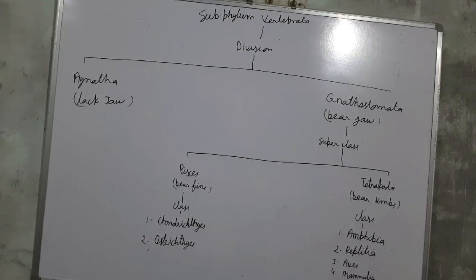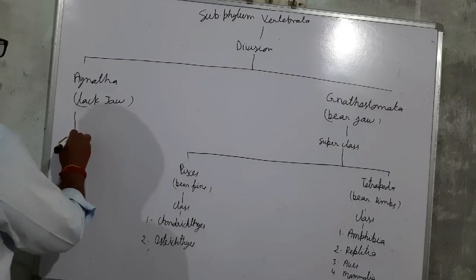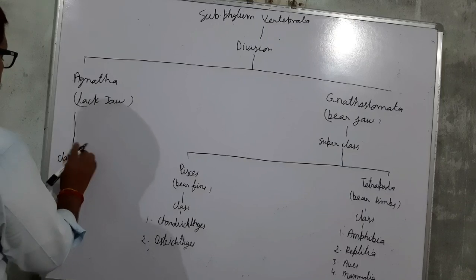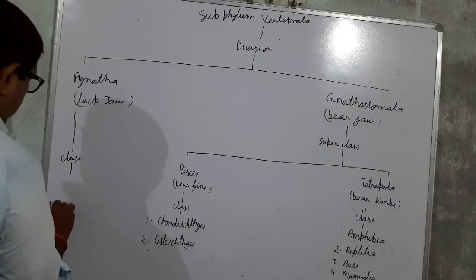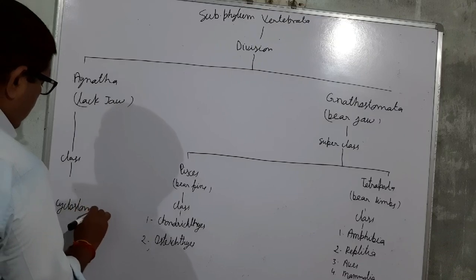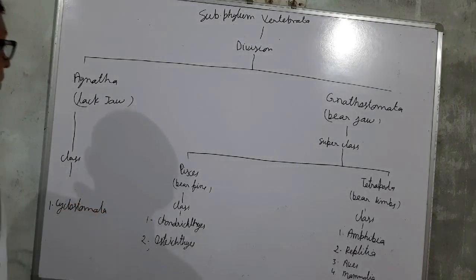And Agnatha contains only one class, that is called the Cyclostomata.